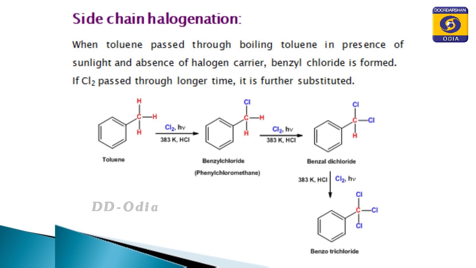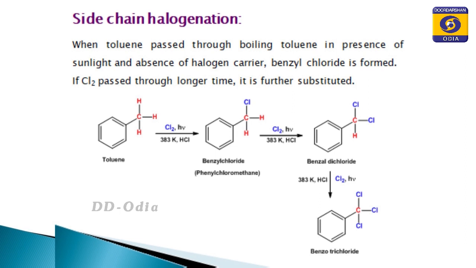Now, you know that in direct halogenation we are using a catalyst, that is a Lewis acid, maybe anhydrous aluminum chloride or ferric bromide. But here, in the preparation by side chain halogenation, no such halogen carrier is required. So, the reaction simply proceeds by the general halogenation reaction followed in case of alkanes.